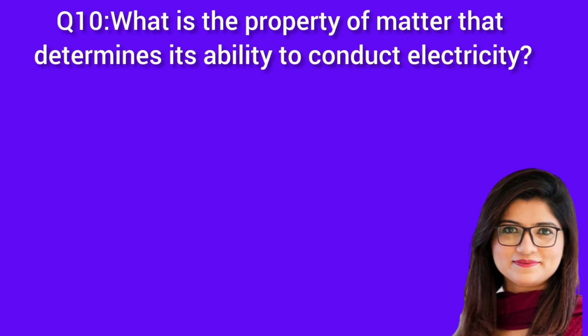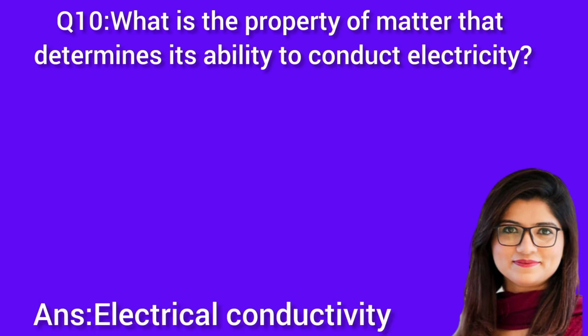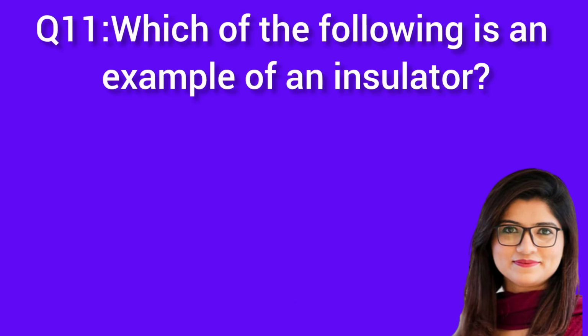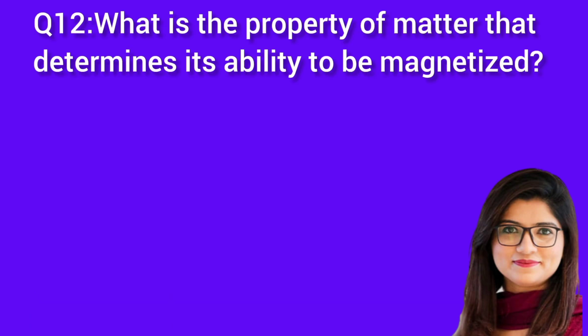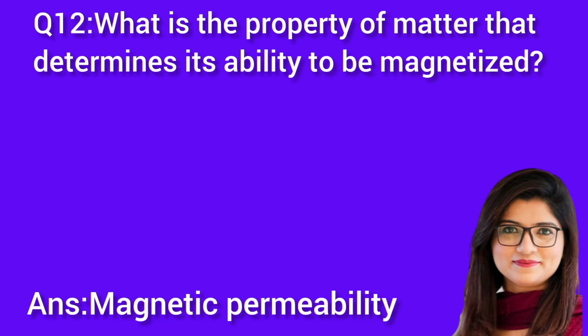Question 10. What is the property of matter that determines its ability to conduct electricity? Answer: electrical conductivity. Question 11. Which of the following is an example of an insulator? Answer: plastic. Question 12. What is the property of matter that determines its ability to be magnetized? Answer: magnetic permeability.